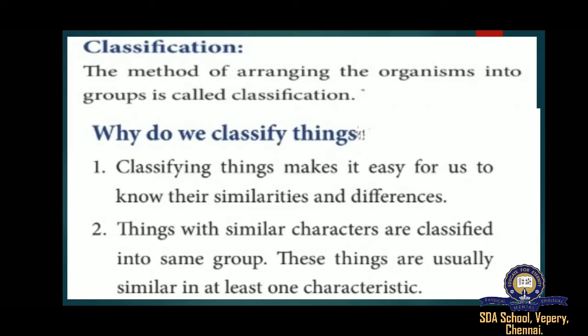Things with different characteristics are classified in different groups. These things are usually different in at least one characteristic. Classification helps us understand living and non-living things in a better way. For example, we can classify a newly discovered organism. We would come to know how it is related to the others.